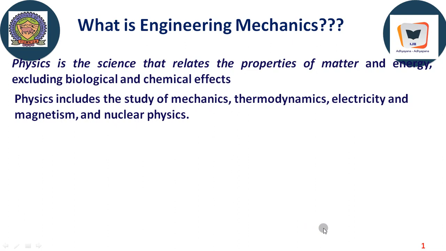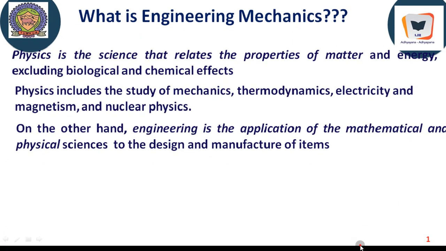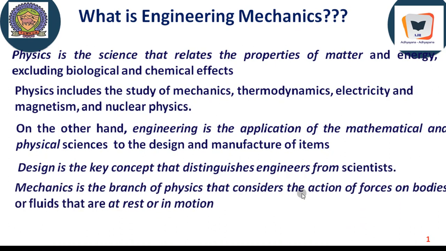According to the Accreditation Board of Engineering and Technology, aptly called ABET, engineering design is the process of designing a system, component, or process to meet desired needs. And in this endeavor, engineering mechanics stands as a foundation subject. On the other hand, engineering is the application of the mathematical and physical sciences to the design and manufacture of items. Design is the key concept that distinguishes engineers from scientists.